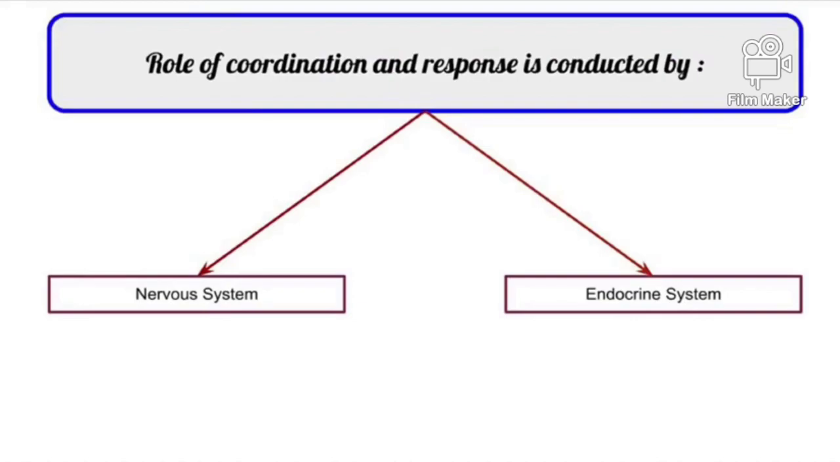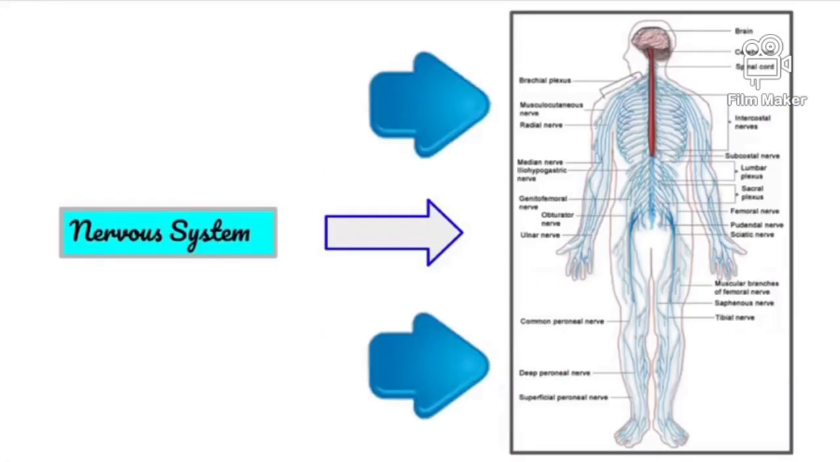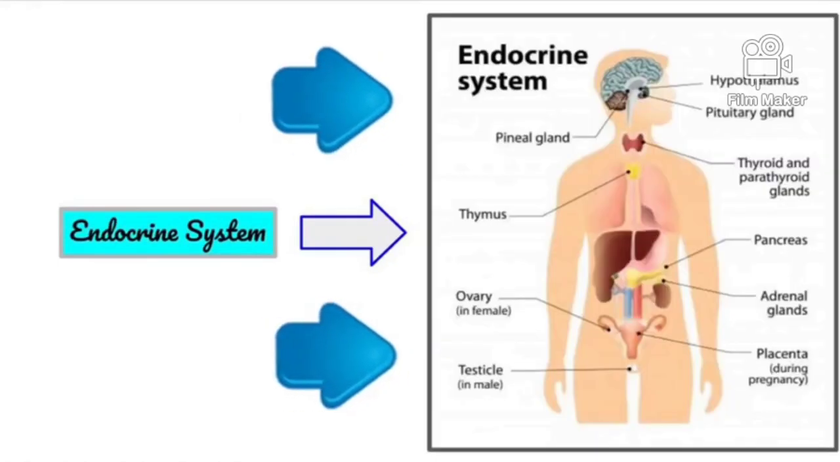Next, the role of coordination and response is conducted by two separate systems. The first one is the nervous system and the second one is the endocrine system. This is the nervous system in our body and the second one is our endocrine system in our body.